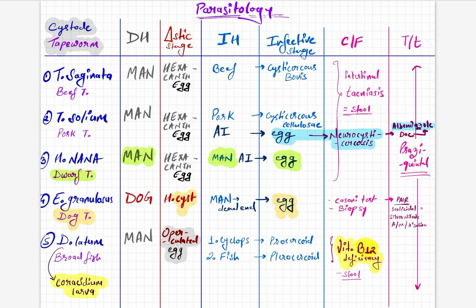These highlights are previous year questions of INICET where they asked about the infective stage of neurocysticercosis. We read Taenia, cysticercus, so when we read neurocysticercosis in the question, we blindly mark cysticercus, which is wrong. You have to remember it is an auto-infection caused by the egg, and this egg enters the brain and causes neurocysticercosis.